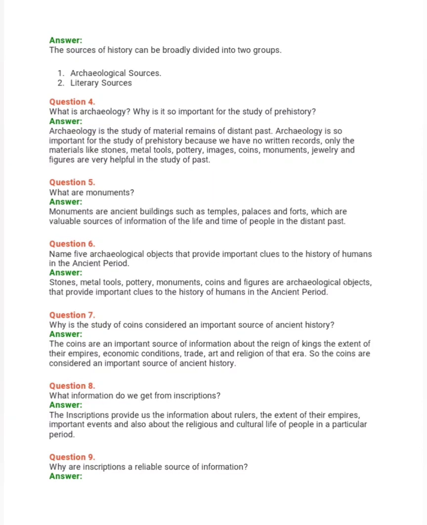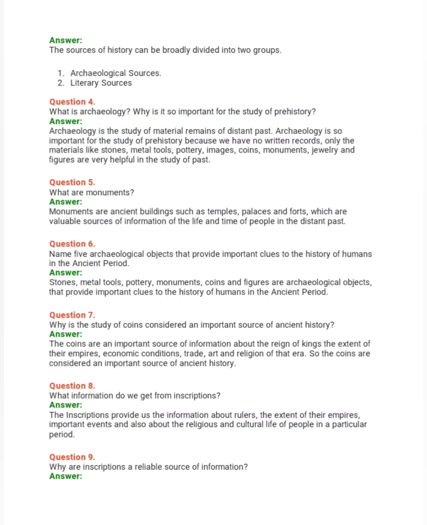Question number 5. What are monuments? Answer. Monuments are ancient buildings such as temples, palaces and forts, which are valuable sources of information on the life and time of people in the distant past. Question 6. Name 5 archaeological objects that provide important clues to the history of humans in the ancient period. Answer. Stones, metal tools, pottery, monuments, coins and figures are archaeological objects that provide important clues to the history of humans in the ancient period.